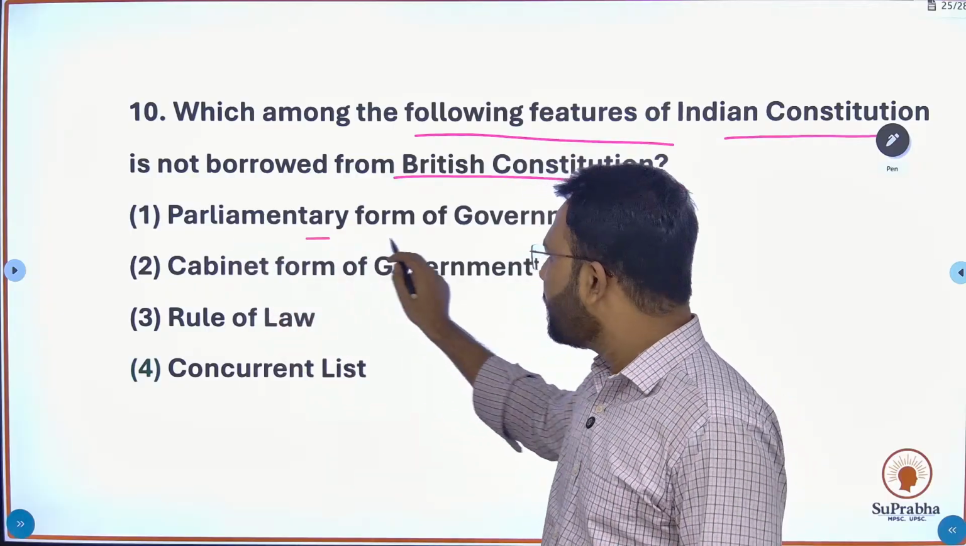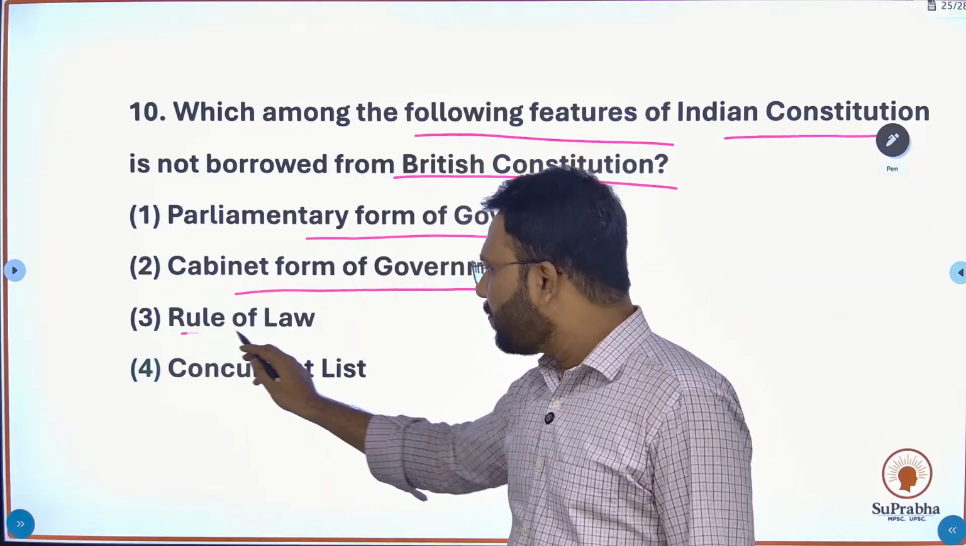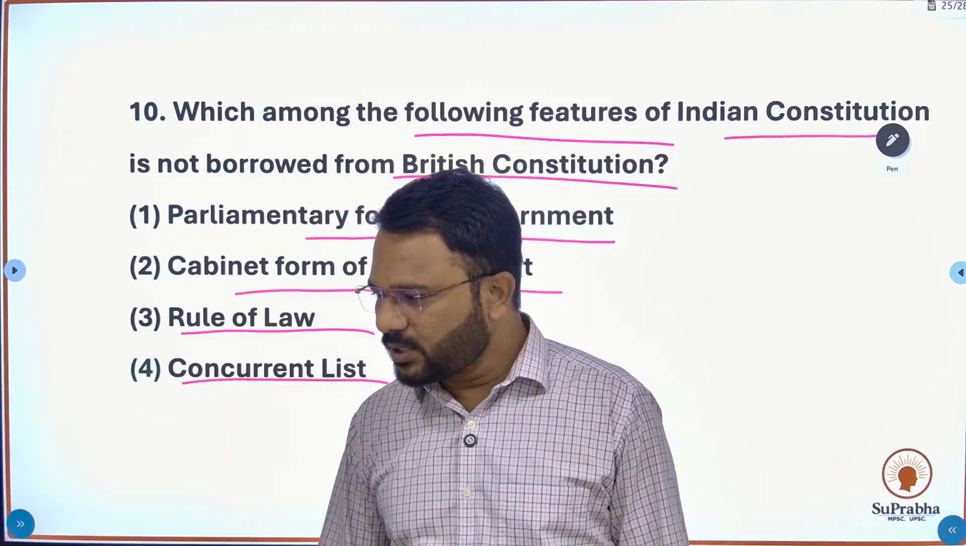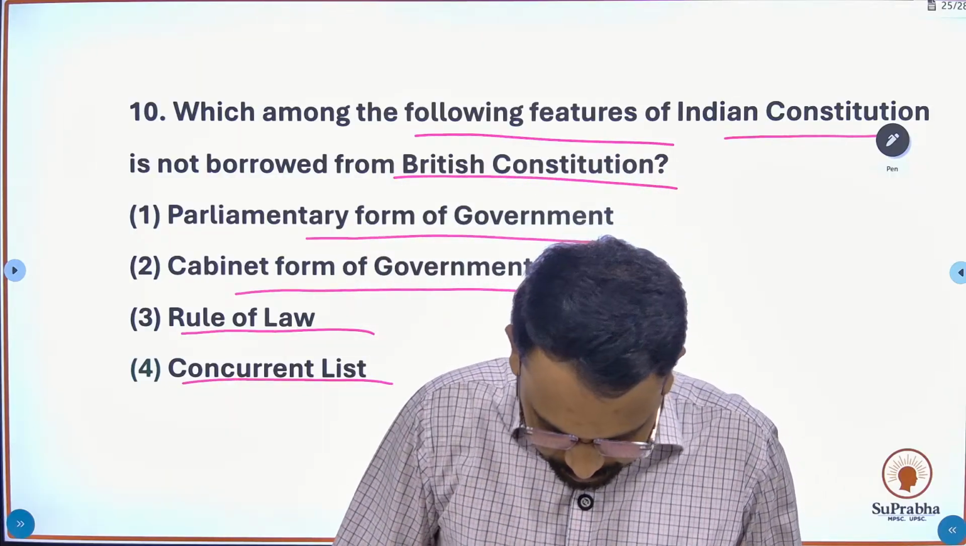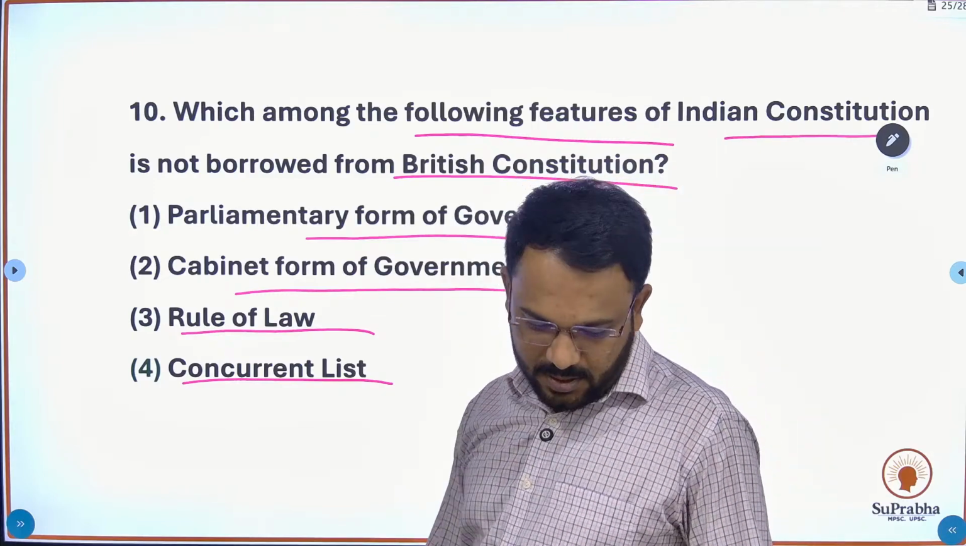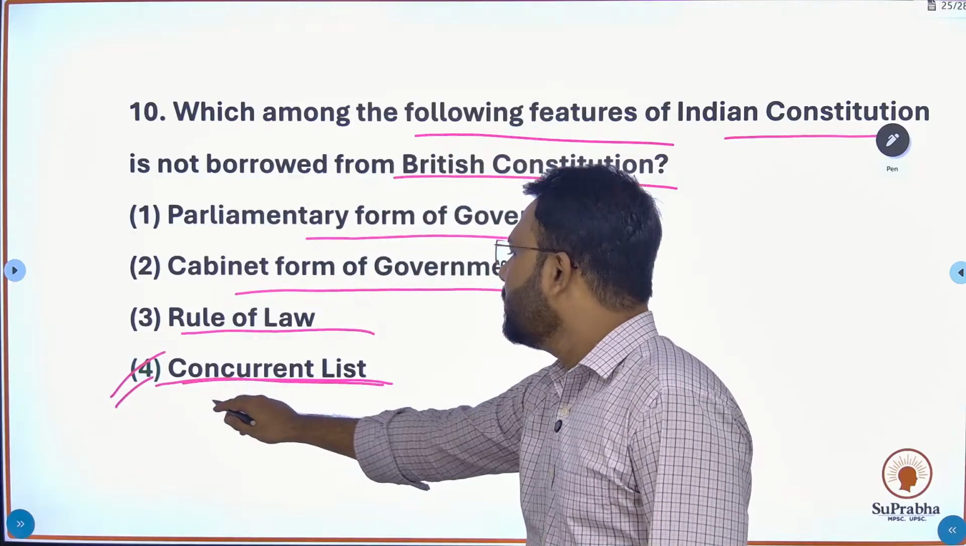First option, parliamentary form of government, cabinet form of government, rule of law, and concurrent list. Okay, so what is the right option? Option number D, concurrent list. Yes, so the right answer here is concurrent list.